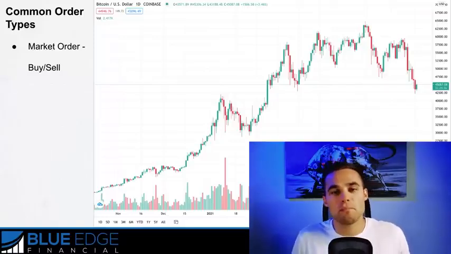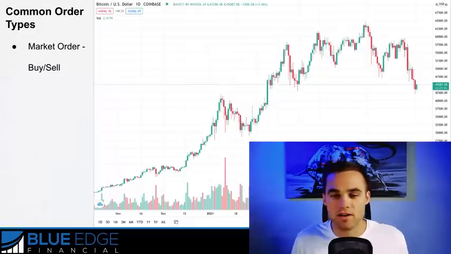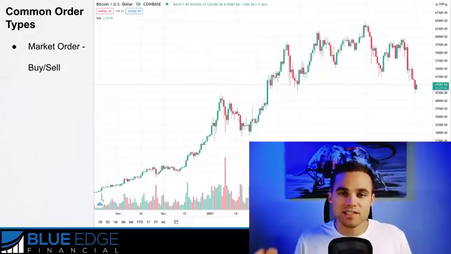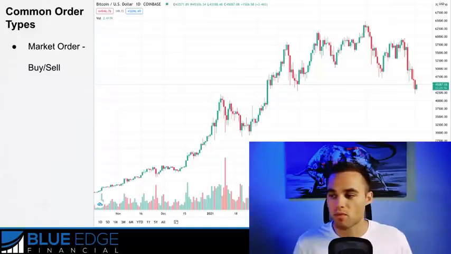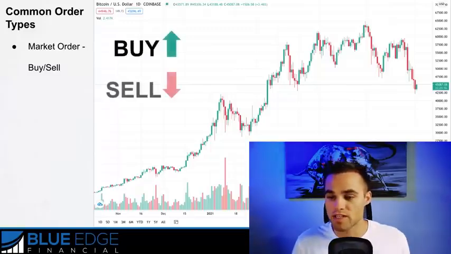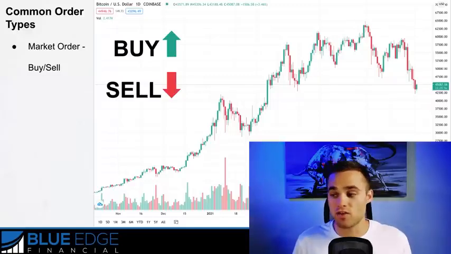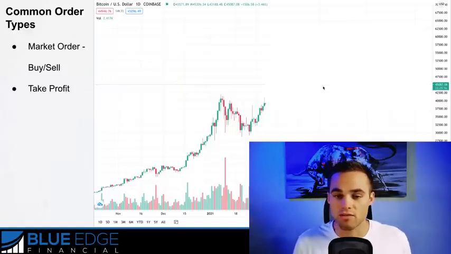The first one is called a market order, and you can either buy or sell at the market price. So what does this mean? This means that you're going to instantaneously enter the trade at the best market price that's available right now. So no waiting, you just get right in. You can either decide to buy or sell at whatever the price of the asset is right now, okay?